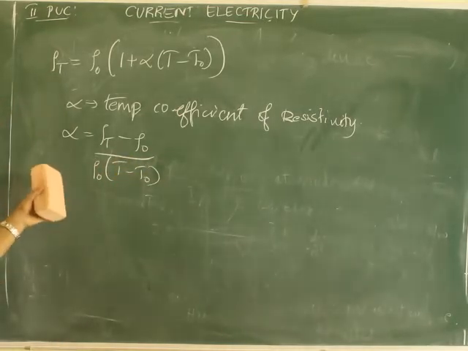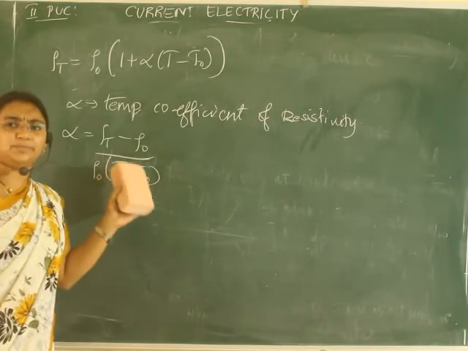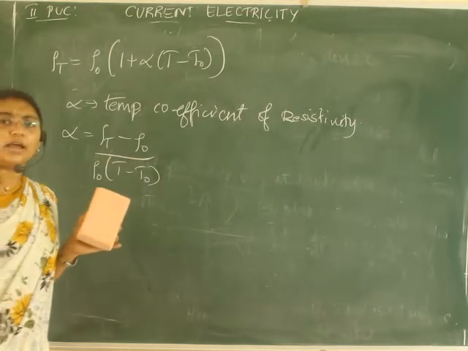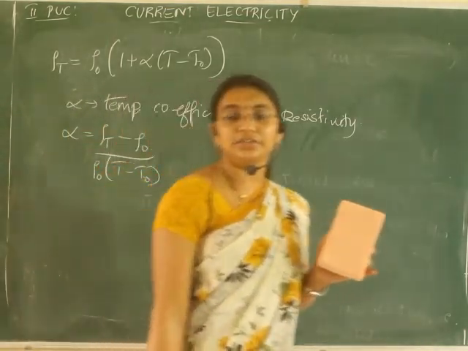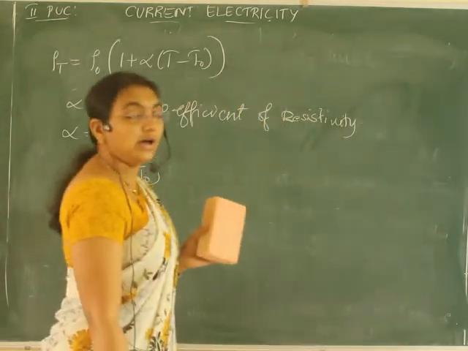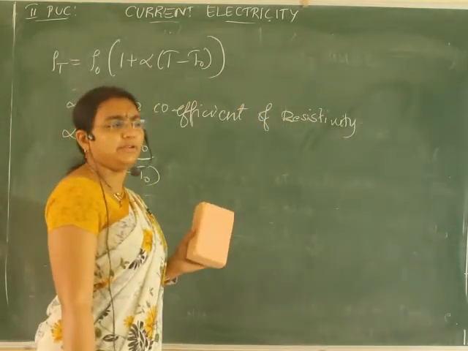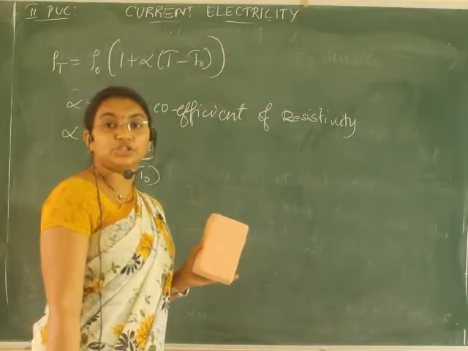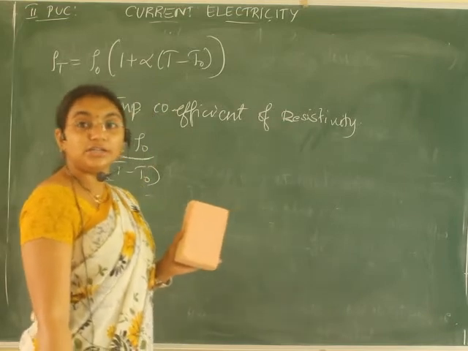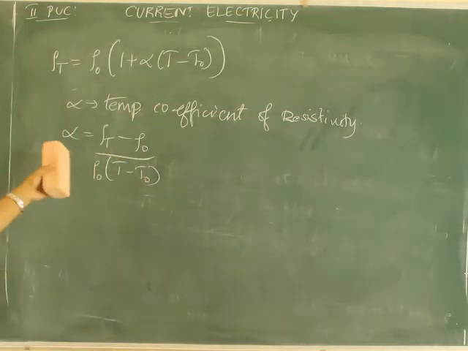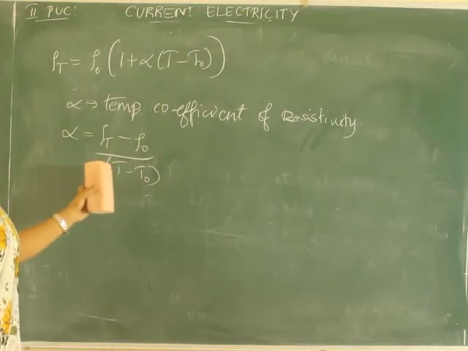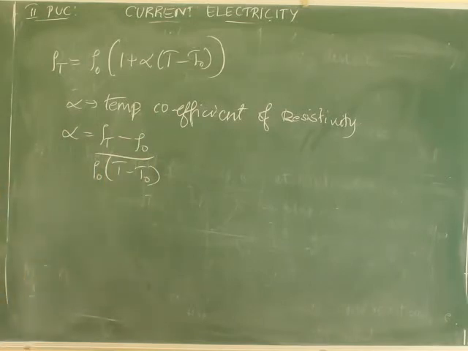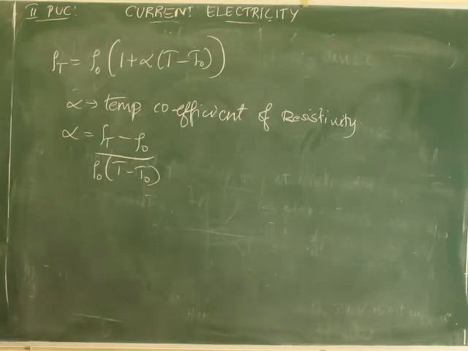See, like this, one expression you learnt in your first year also about the temperature coefficient. Do you remember? The linear temperature coefficient, coefficient of area expansion, coefficient of volume expansion. You learnt one expression the same way. Here, alpha is equal to rho T minus rho naught by rho naught into T2 minus T1. This is the relation between the temperature coefficient of resistivity and temperature.